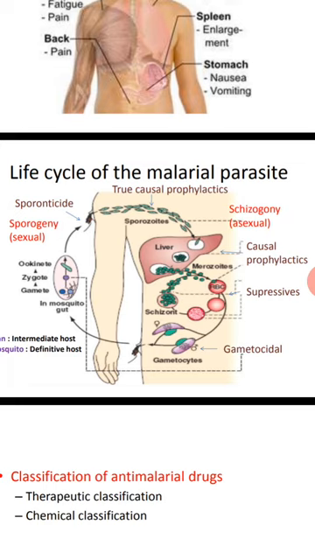Whenever the RBC ruptures, you immediately get clinical attacks of malaria.